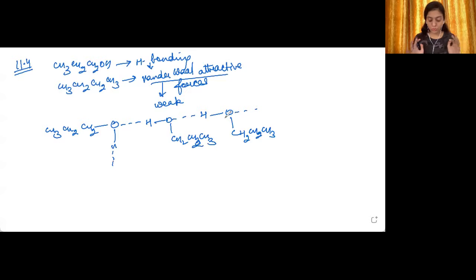Now during boiling, what we need to do is break the interactions between the molecules. We do not need to break any kind of bond here. If the interaction is strong, it will be difficult to break. That is why propanol has a higher boiling point as compared to butane, because in butane there is no hydrogen bonding, no dipole-dipole interaction, but only van der Waals forces. But in case of propanol, there is hydrogen bonding, which is stronger than van der Waals interactions.